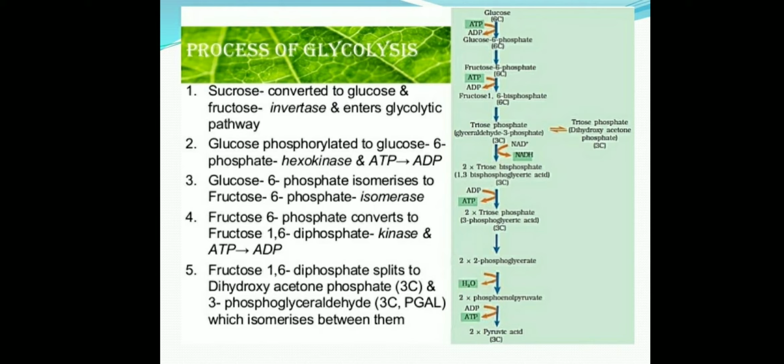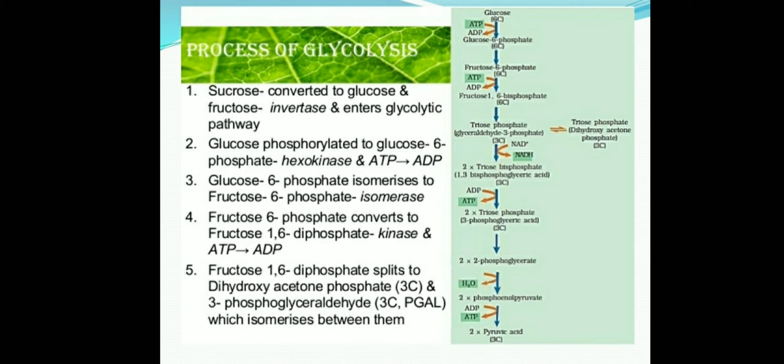In this process, one ATP molecule is used. Later we will discuss how many ATP are used in total. So in the first step, when glucose converts into glucose 6-phosphate, one ATP molecule is utilized and converts into ADP. This is the first step of glycolysis. Simply, glucose converts into glucose 6-phosphate in the presence of hexokinase enzyme, and one ATP molecule is utilized. So this is the first step.